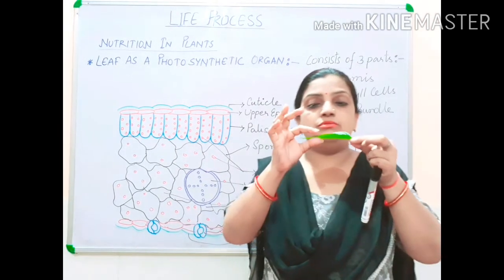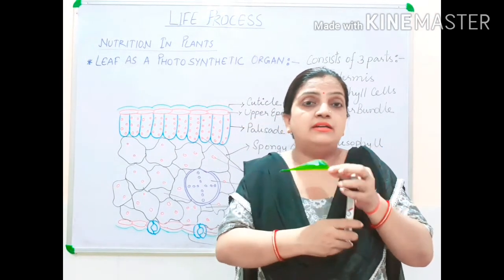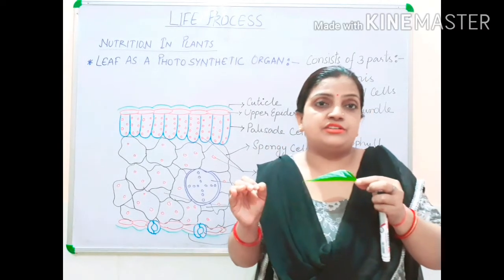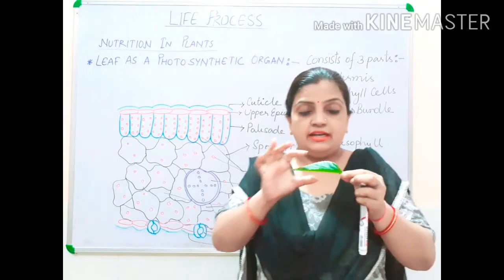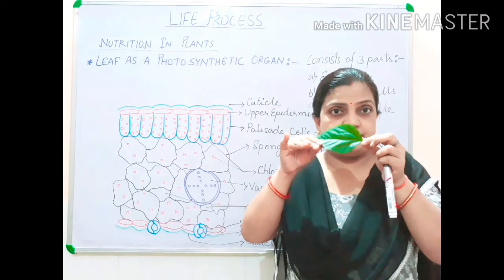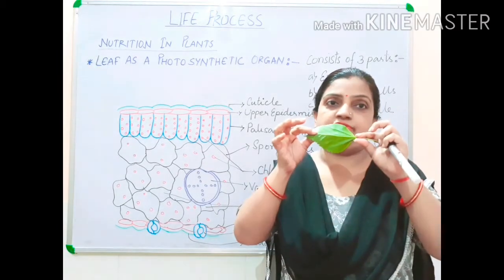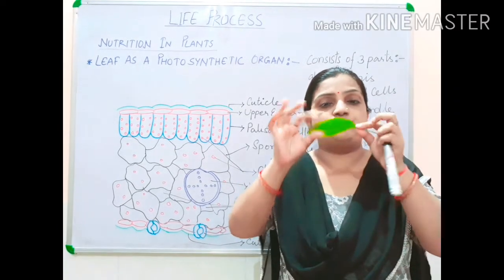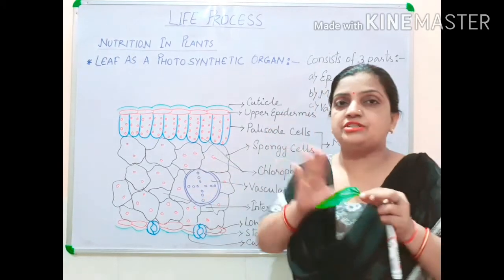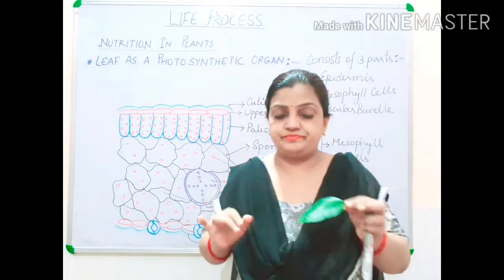So how microscopic the cells are arranged, you can think for it. That in between the upper surface of leaf and the lower surface of leaf, in between these two only, this whole structure has been arranged by the nature.